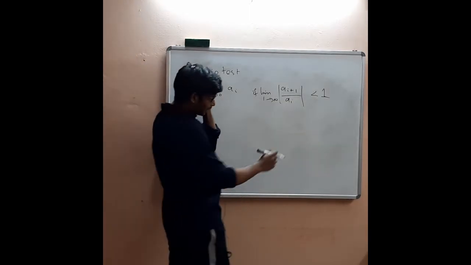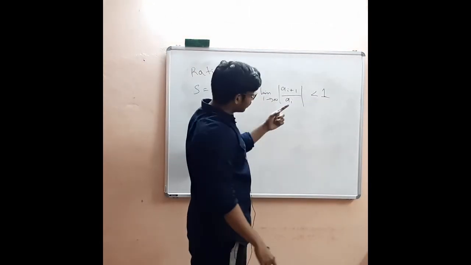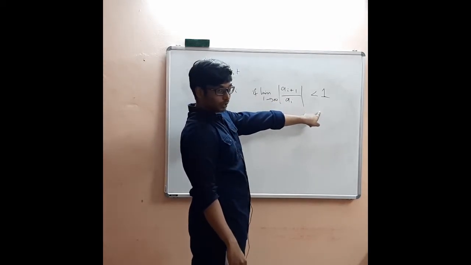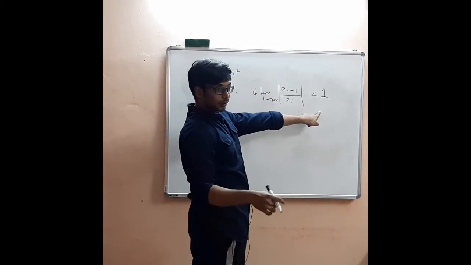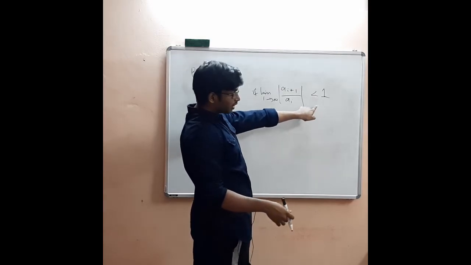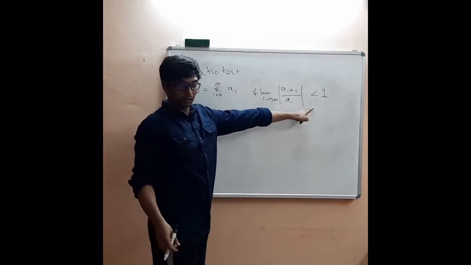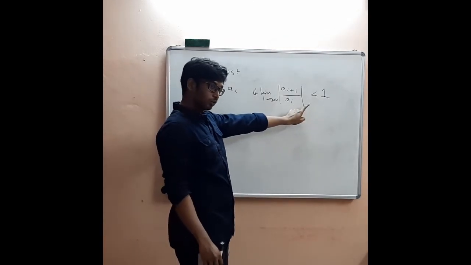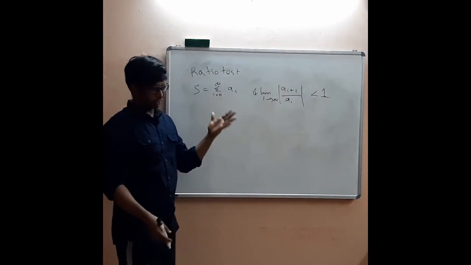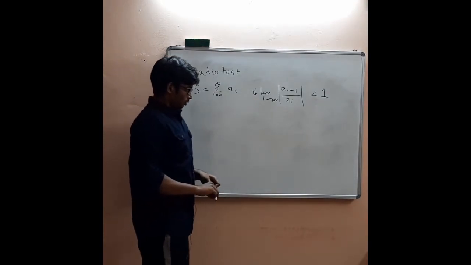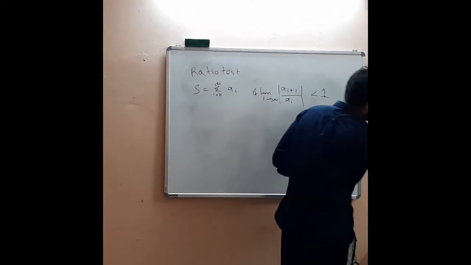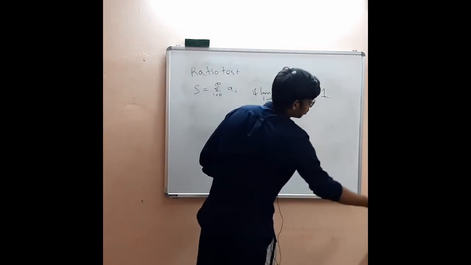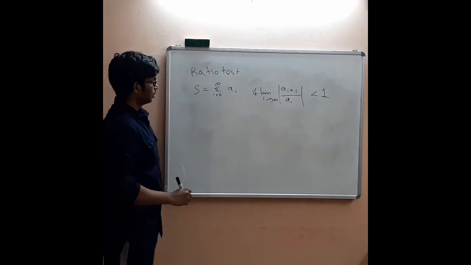If the limit is actually equal to 1, then you have to do some careful analysis. If it is greater than 1, it is divergent. I will give a proof for why this is convergent if it is less than 1, and you can use similar reasoning to easily prove the divergence. The proof of divergence is not so complex. If you think about it for 5 or 10 minutes, you can basically prove it.